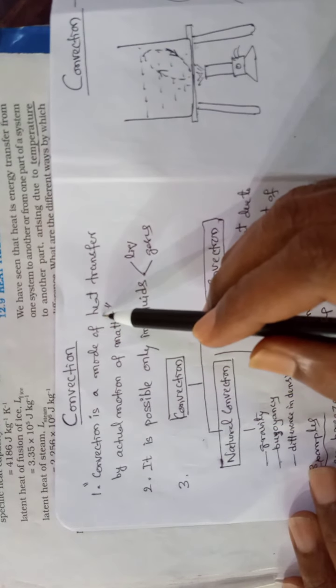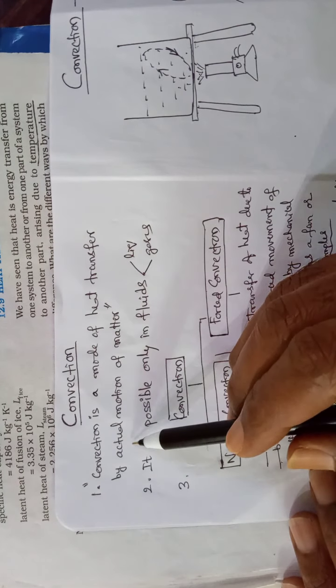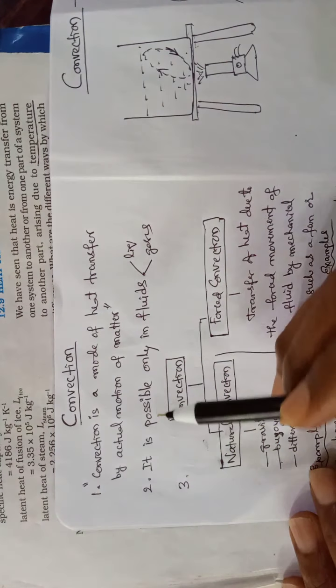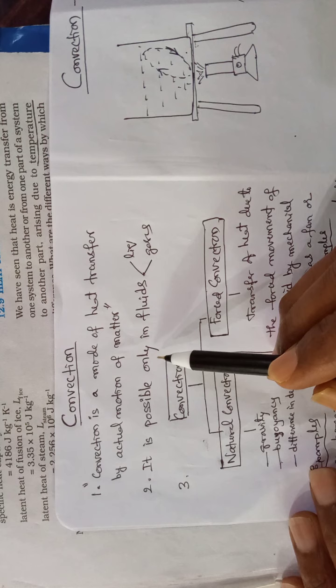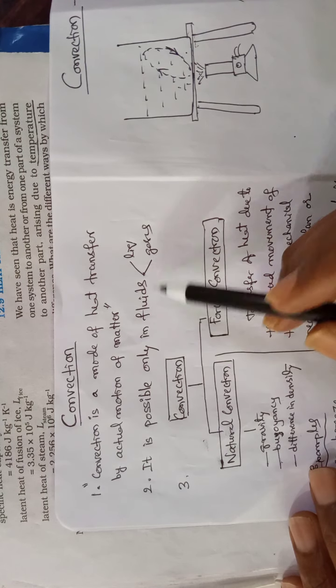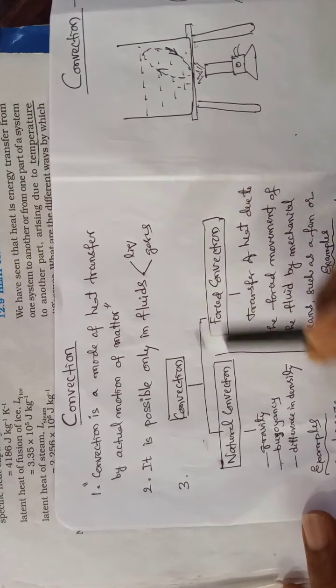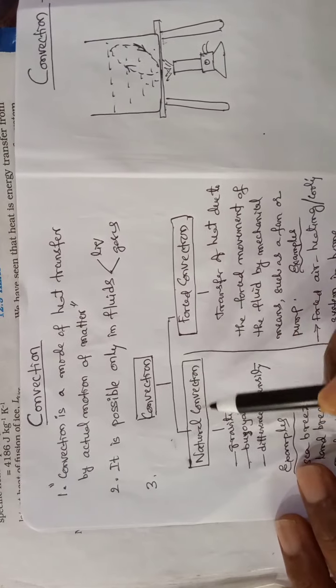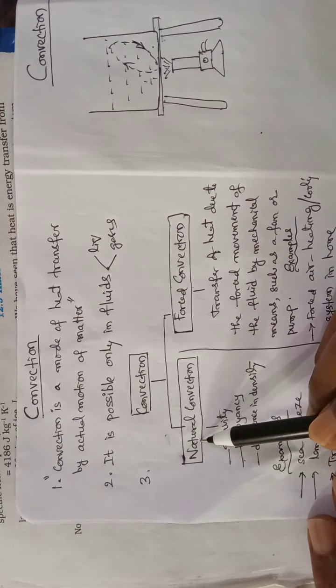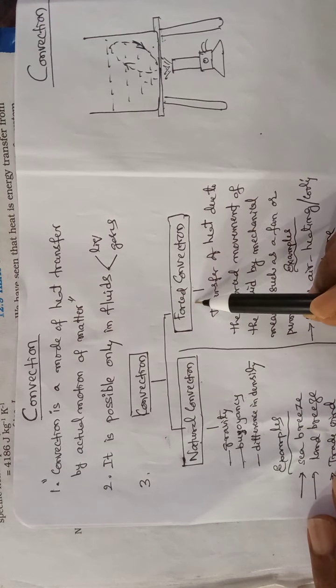Convection is a mode of heat transfer by actual motion of matter. It is possible only in fluids, liquids and gases. Convection is of two types: natural convection and forced convection. Now let us see.